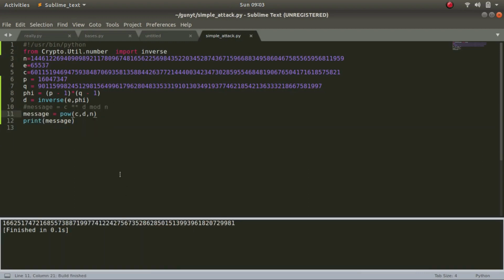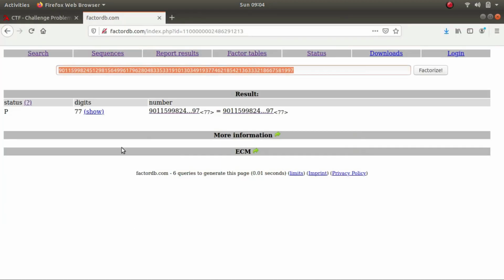Let's view it. Okay, now that we have the message, let's print the hex of the message. Now that we have the hex, we'll have to remove 0x and the last L. So we can use [2:-1] and decode hex. So there we have it, the flag for the challenge.